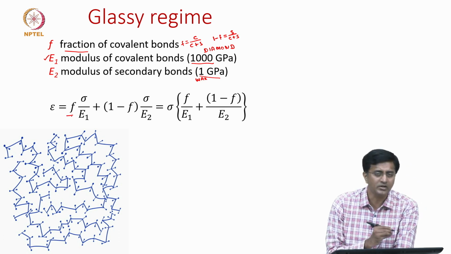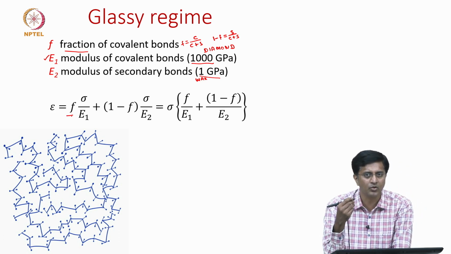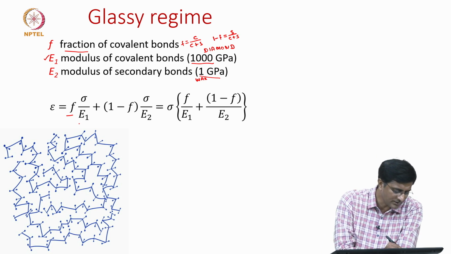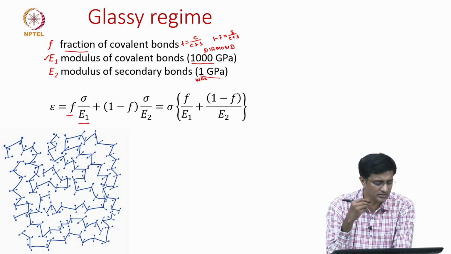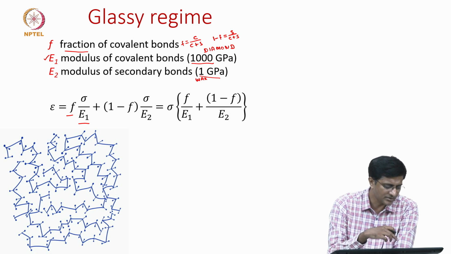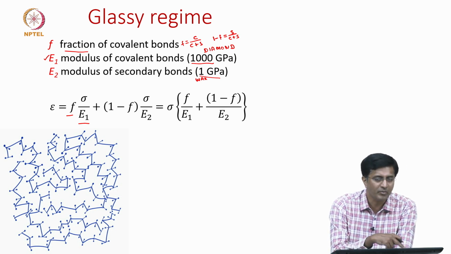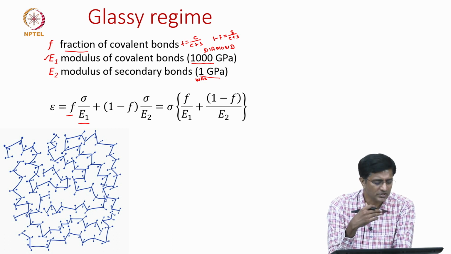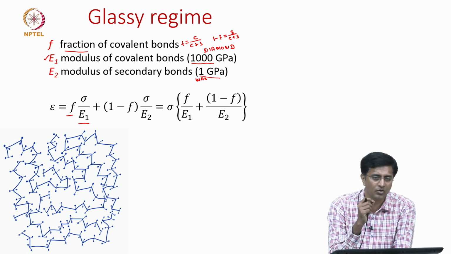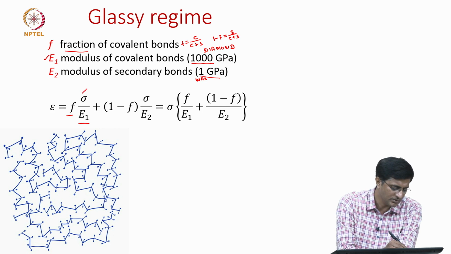The F here is showing us the fraction of covalent bonds, and what does sigma by E1 show us? Sigma is the applied stress and E1 is the modulus of the covalent bonds. So sigma by E1 should give us the strain from the covalent bonds.